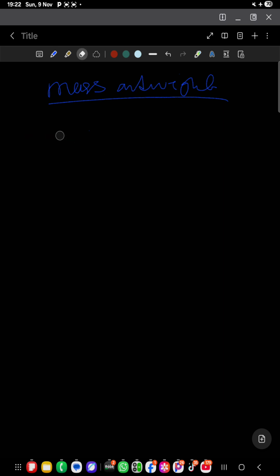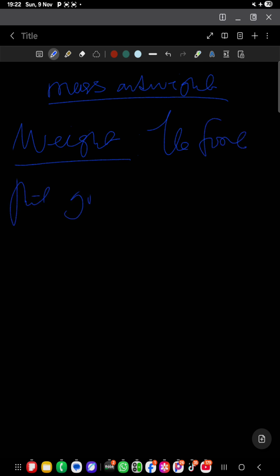Now, what about weight? So what is weight? We define weight as the force that gravity, we understand what gravity is, exerts on an object.